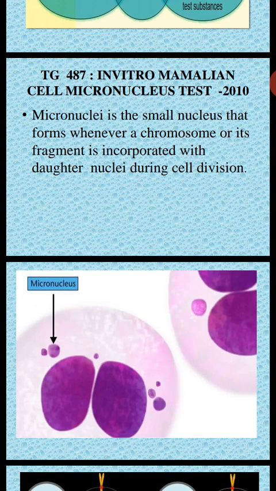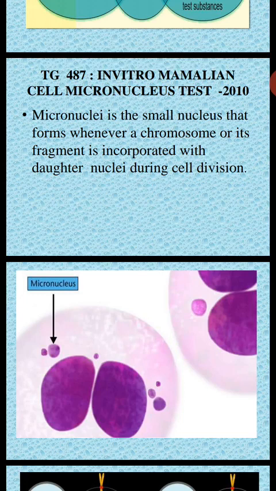Mutagenicity is one of the genotoxicity effects, because of the genetic damage it may cause. What is mutagenicity?